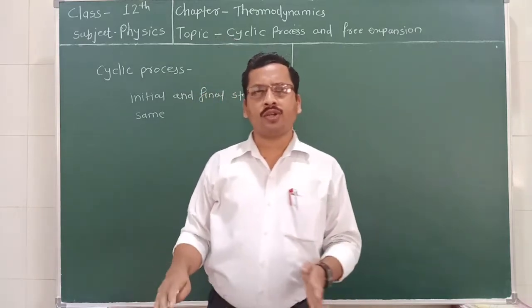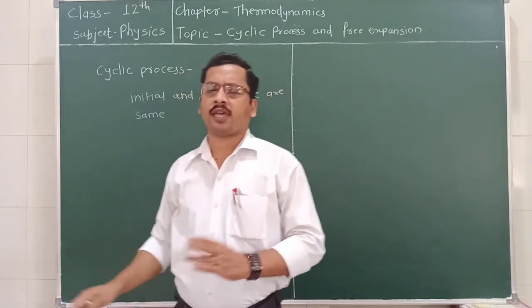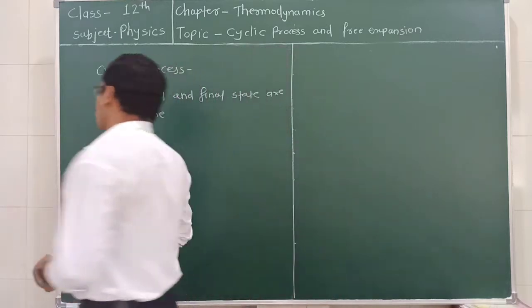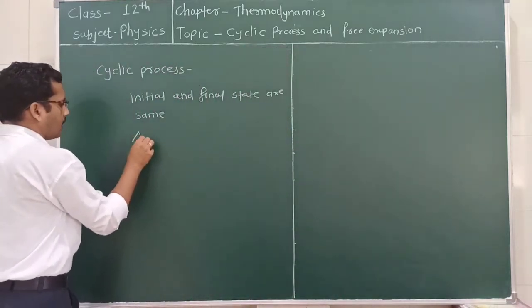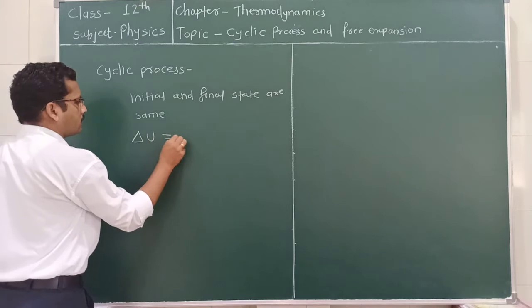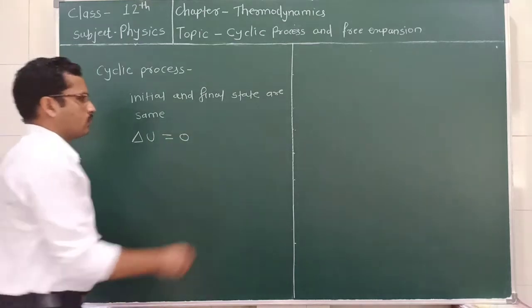The change in the total internal energy during this cyclic process is equal to 0. That is, delta U is equal to 0.